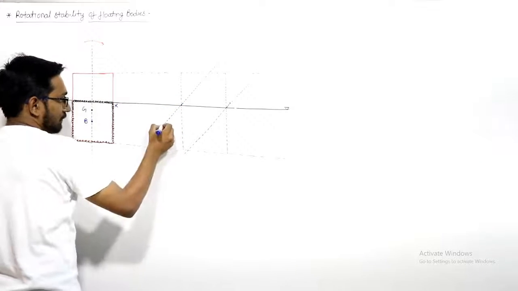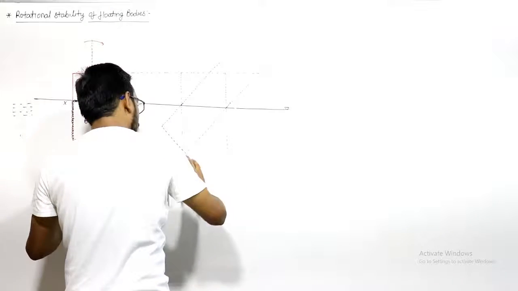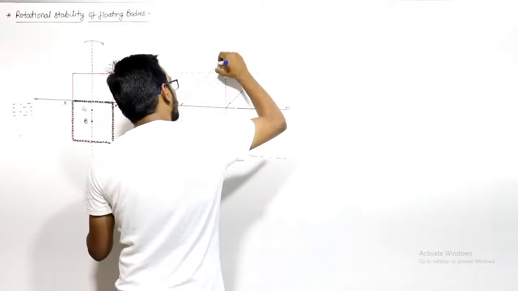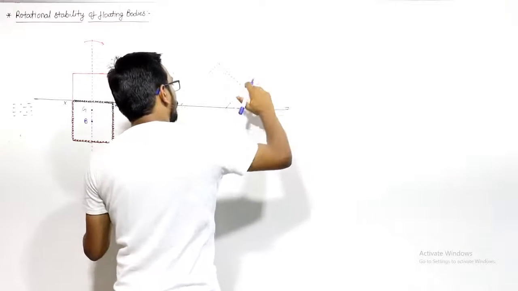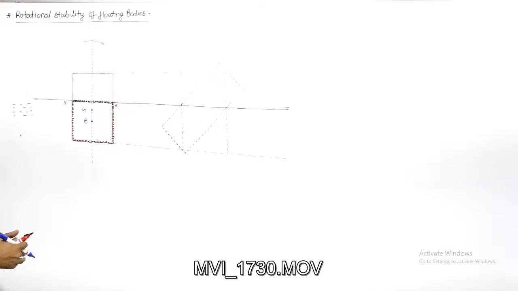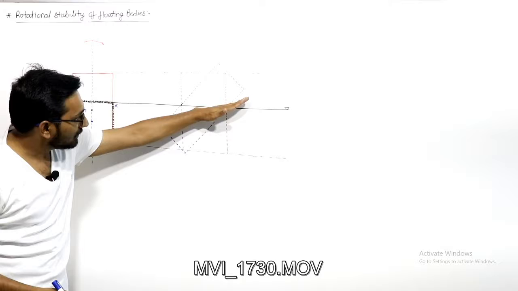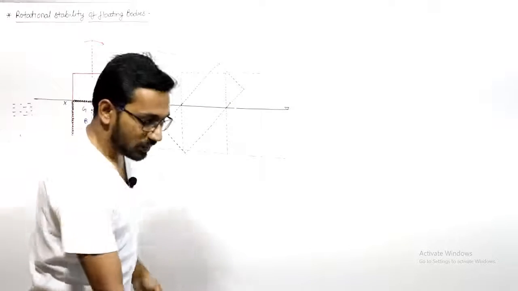And you join them. So I tilt this body like this, so that this length will come inside the fluid and this length will go outside. I joined it. Right. Stop.